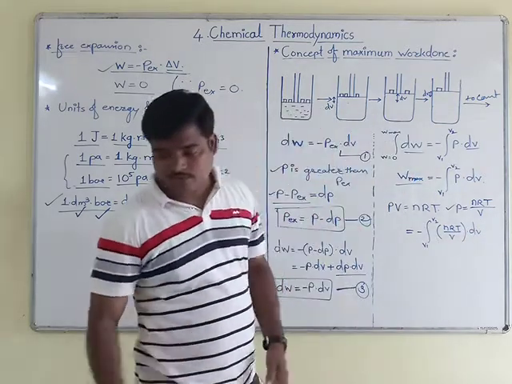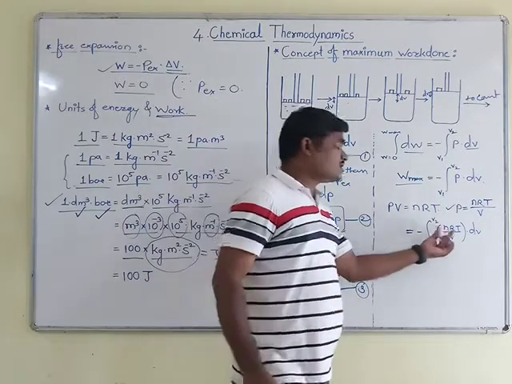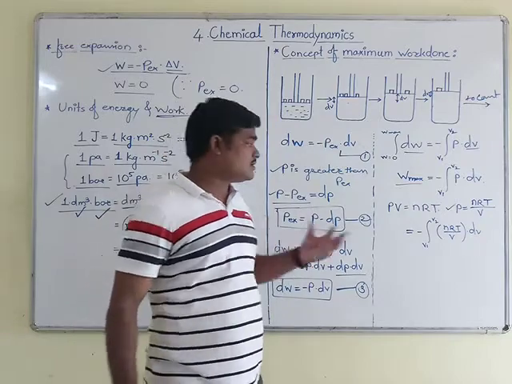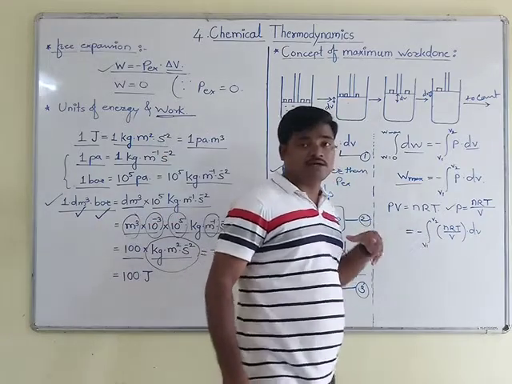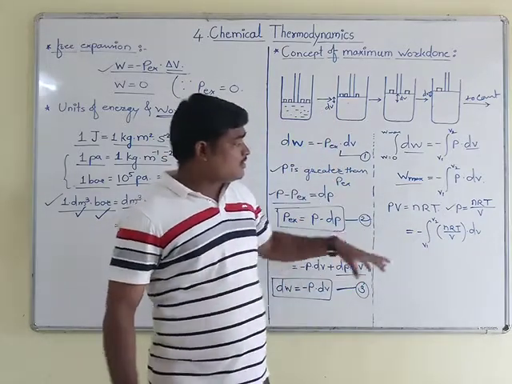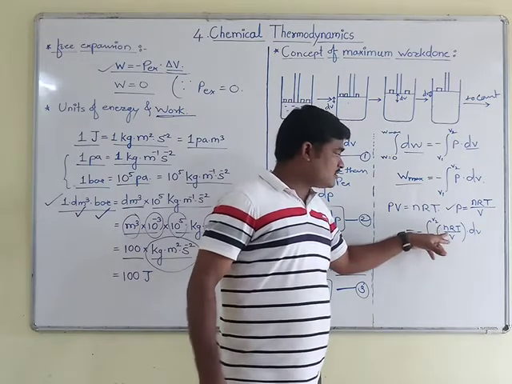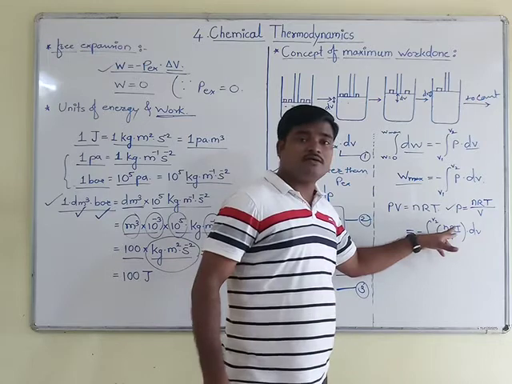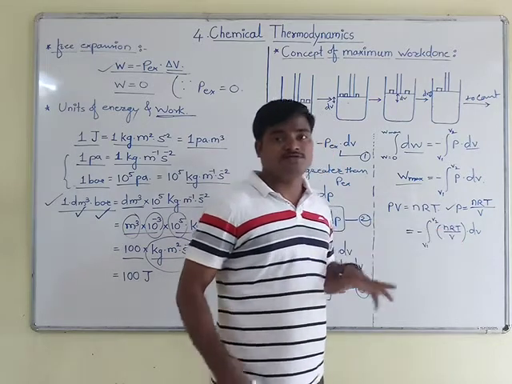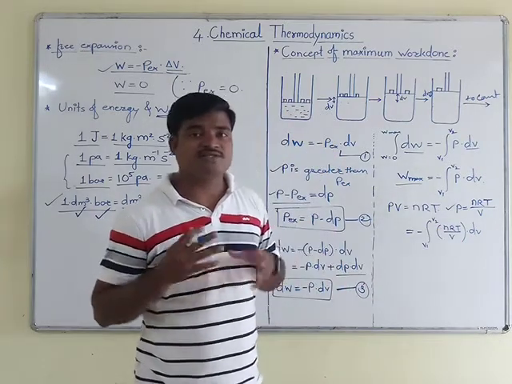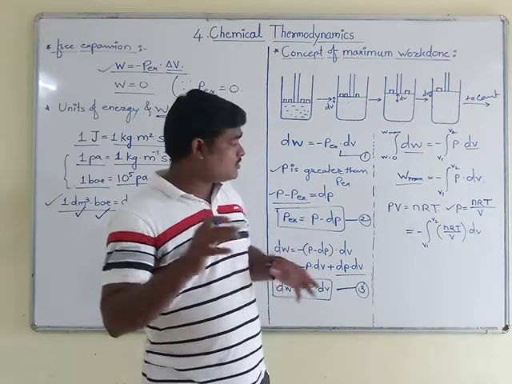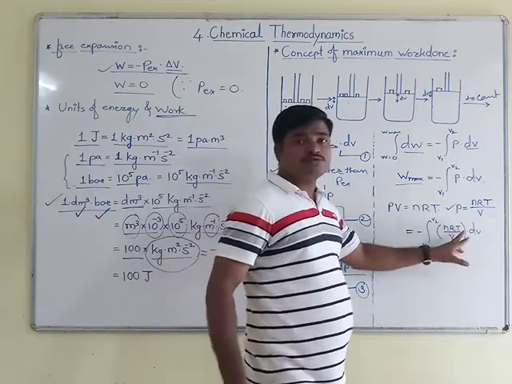Here the constant terms I have to take outside the integration and the bracket. The constant terms are the number of moles, the real gas constant, and temperature. Why temperature? Because the process is an isothermal reversible process, so T also becomes constant.